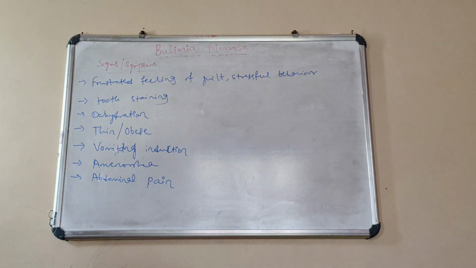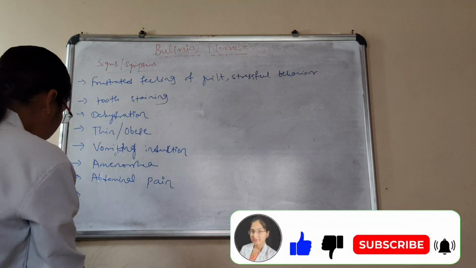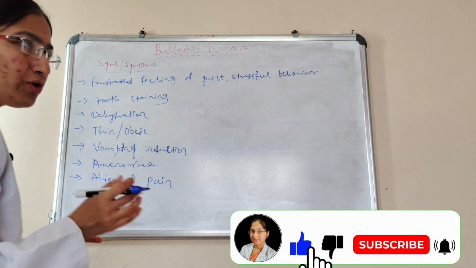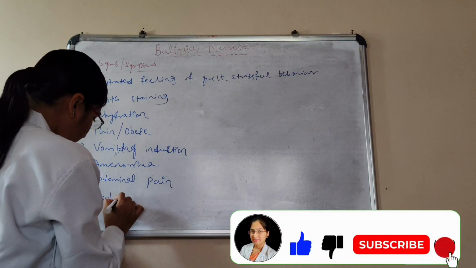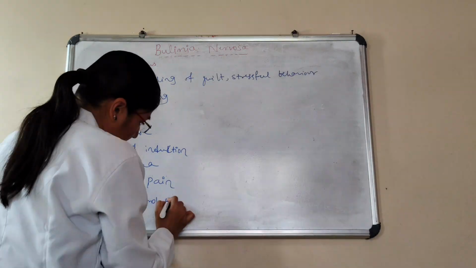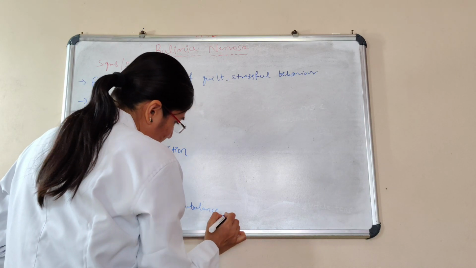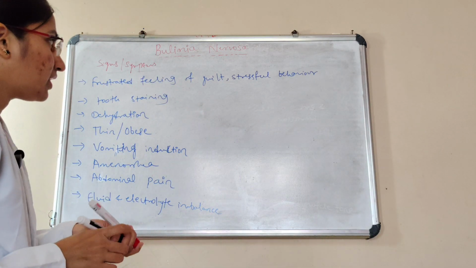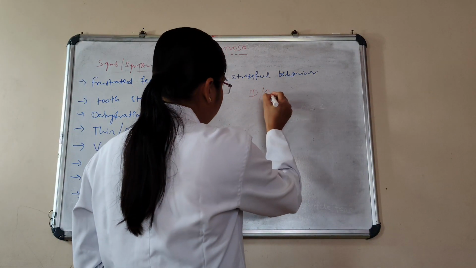These are the signs and symptoms we can observe. And also another important one is fluid electrolyte imbalance. These are the signs and symptoms. And next we'll see the diagnostic evaluations.